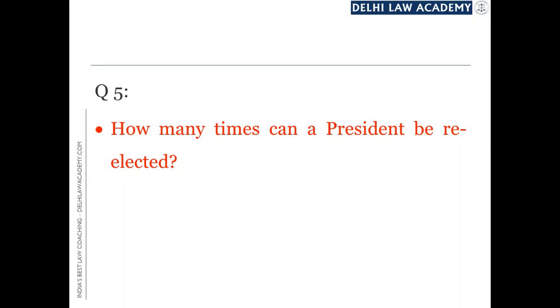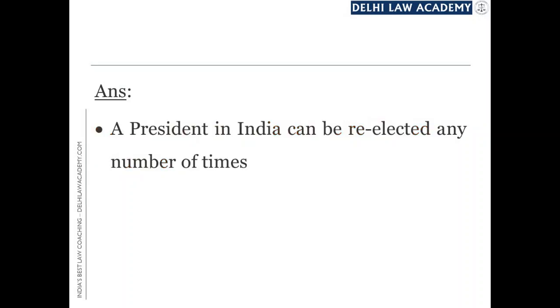Next question. How many times can a president be re-elected? The answer is a president in India can be re-elected any number of times. As far as the constitution is concerned, Article 57 lays no limit and it says that a president can get re-elected any number of times.